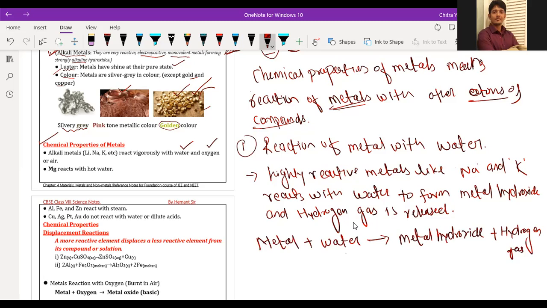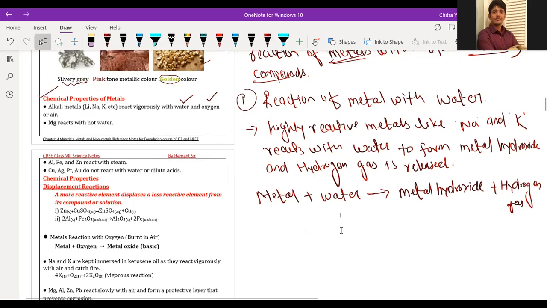So whatever I'm writing means that the water molecule dissociates when mixed with metal. Listen now, I'll explain with the help of an example. We have taken sodium metal, and it reacts with a water molecule, H2O.